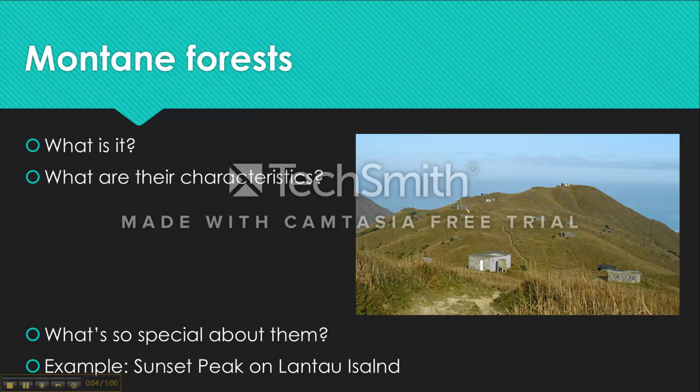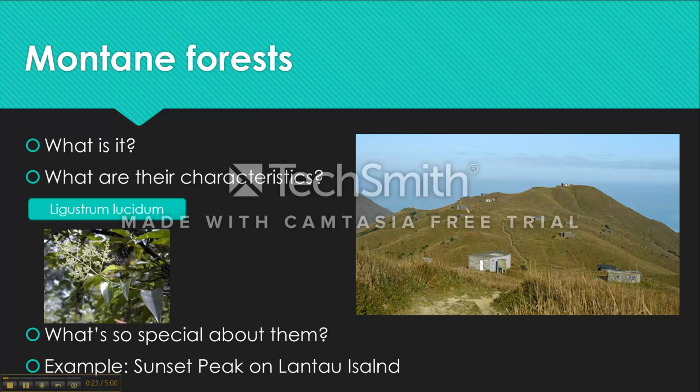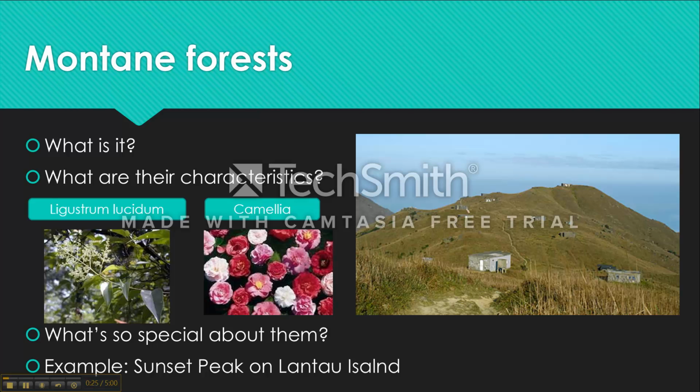The last one, montane forest. Montane forest means forests that are located on mountains. Abandoned tea terraces are usually found, as people in the past planted tea leaves on montane forest. Ligustrum lucidum and camellia are common in Hong Kong's montane forest. Why are geologists interested in montane forest in Hong Kong? It's because primary forests are most likely to be found in montane forest.